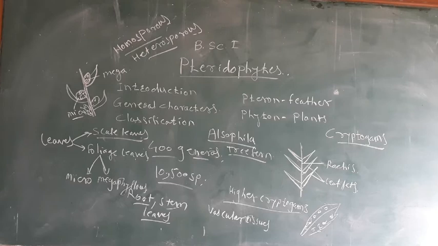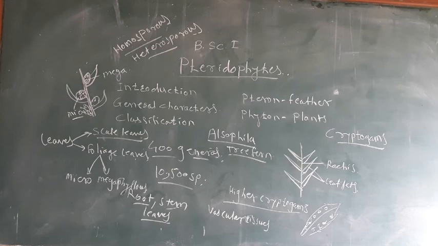The spore germinates and forms the gametophyte, and the gametophyte may be monoecious or dioecious. Homosporous pteridophytes, which bear only one type of spores, have a monoecious gametophyte.